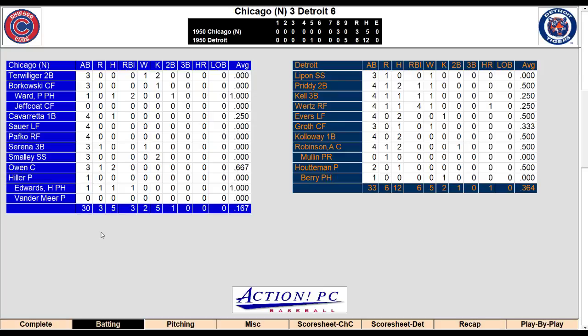So they had 30 at-bats, 3 runs, 5 hits, 3 RBIs, 2 walks, struck out 5 times, 1 double. 2 of their hits came in the top of the eighth when I called in pinch hitters. I thought I had a win as I managed the higher seeded team, the number 7 Cubs, 3-1 with Vandermeer on the mound.